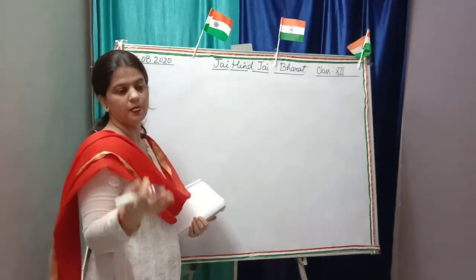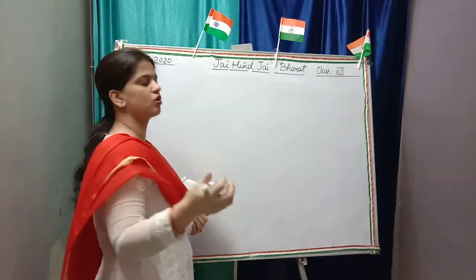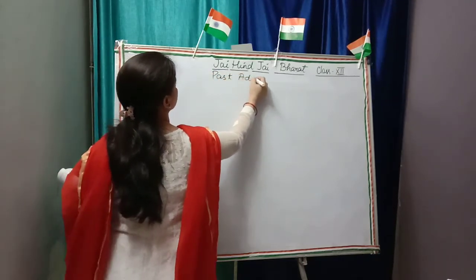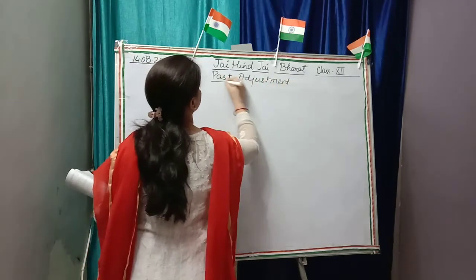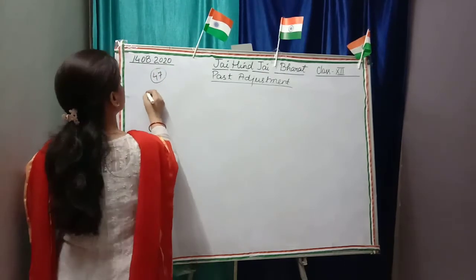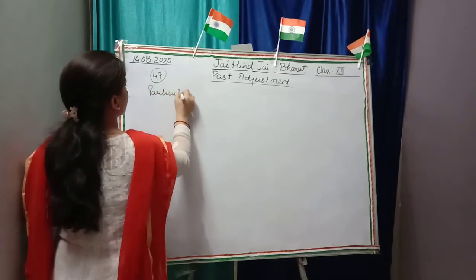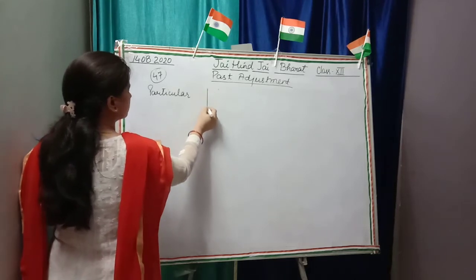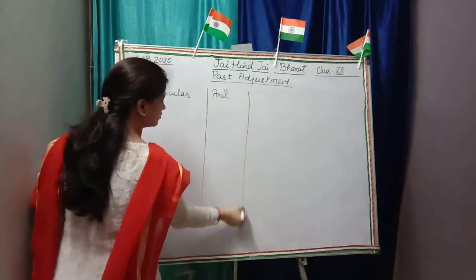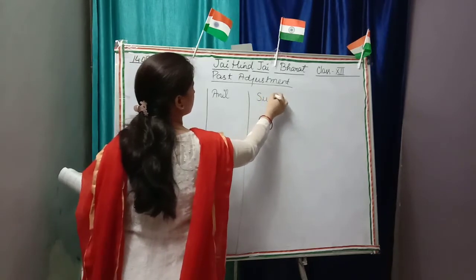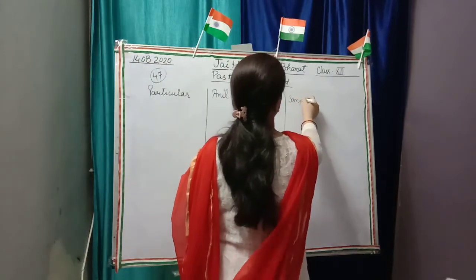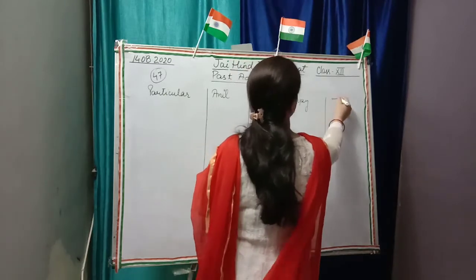So there will be 4 columns: Anil, Sunil, Sanjay, and the 4th column will be the firm's column. Particulars, Anil, Sunil and Sanjay, and total.